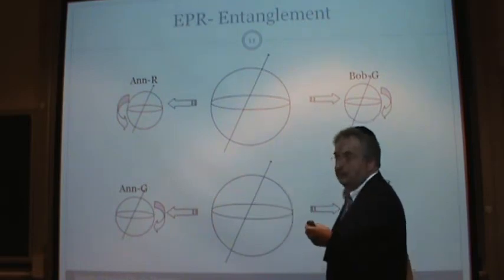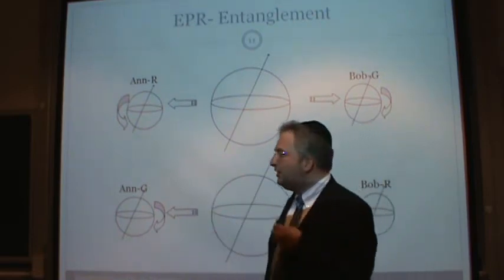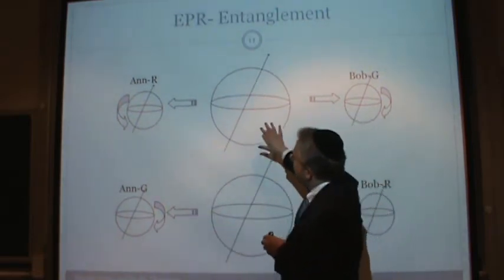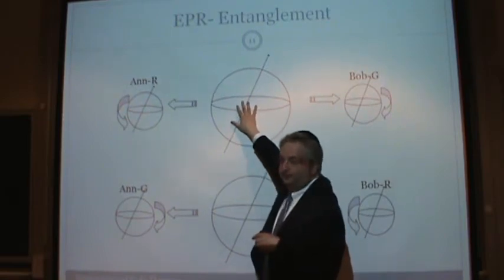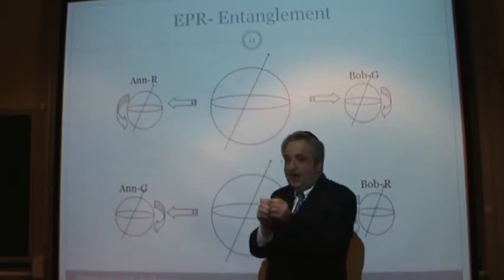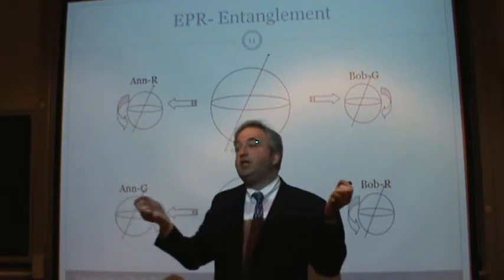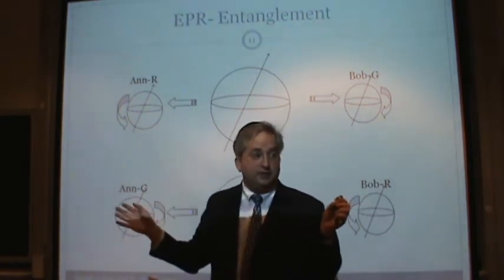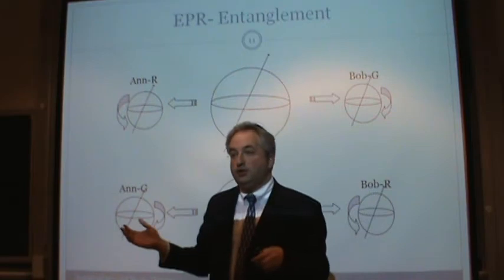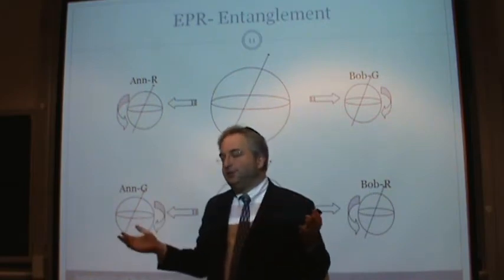Now, what entanglement is about, what this non-locality is about, is as follows. Let's say you have a particle that has no spin. And you split this particle into 2 particles that do have spin, whatever spin is. Now, there's a law of the universe. It's called conservation of spin.